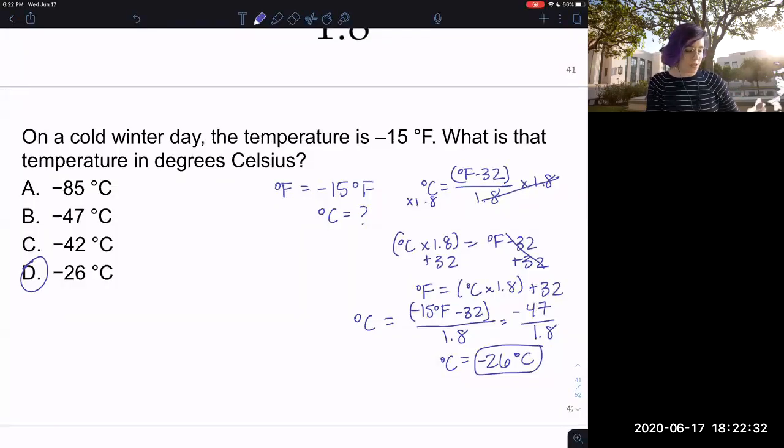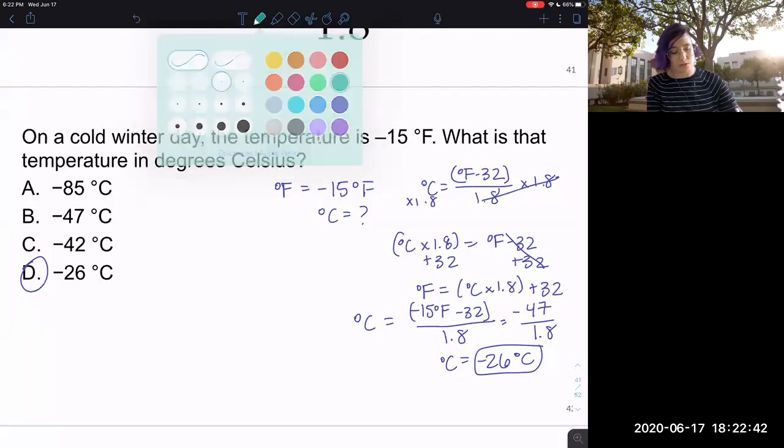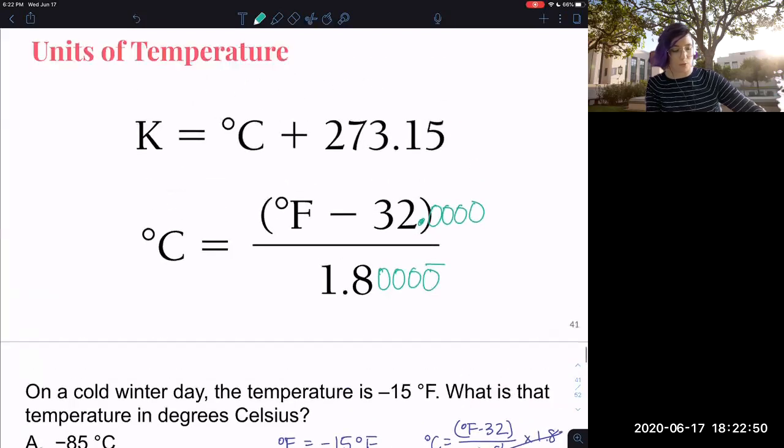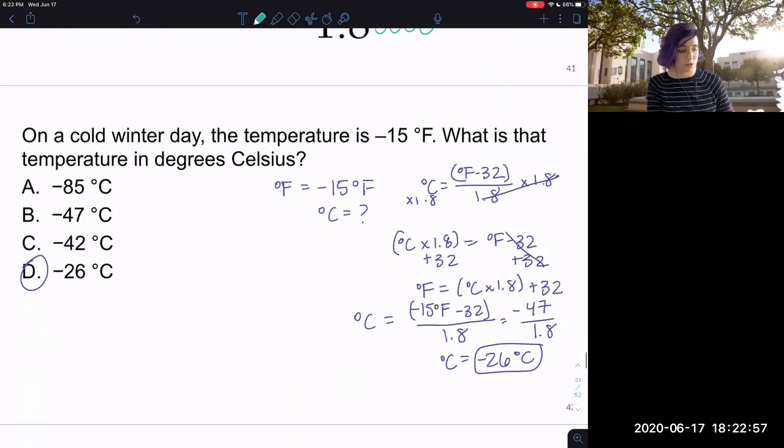So the rest of my work is here, 2 sig figs, because when I do the subtraction, I get to the ones place for my Fahrenheit, so that's where this is going to come in. A quick note about sig figs here: this 1.8 is infinite sig figs, and the 32 is infinite sig figs, and the 273.15 is infinite sig figs. So the only thing that matters for sig figs is the temperature degree that you're using. So make sure that you're looking at that. So I'm looking at ones place here, and then this is 2, so this is also 2 because I'm doing a division. If you need some help breaking those steps down, let me know.